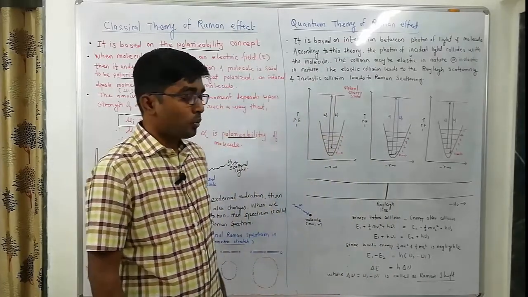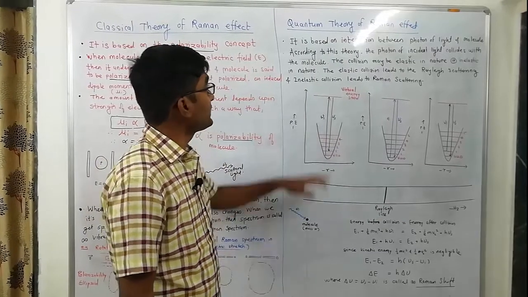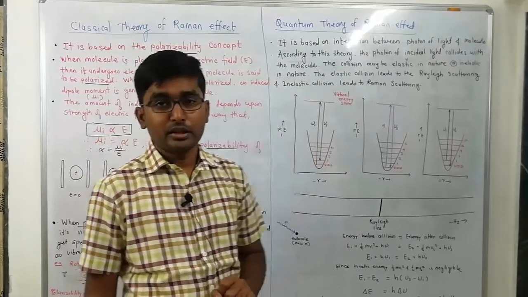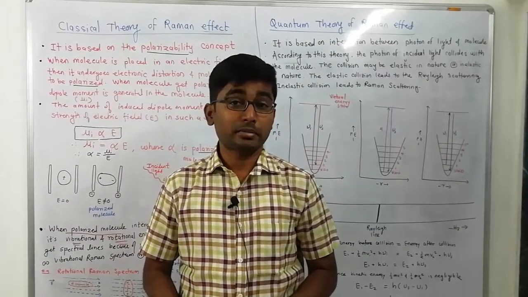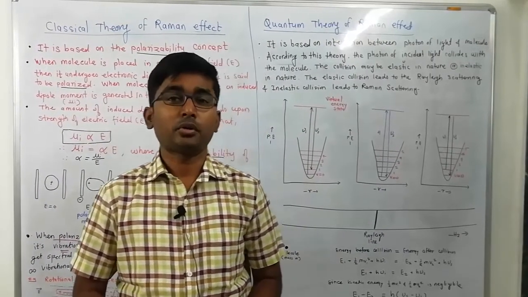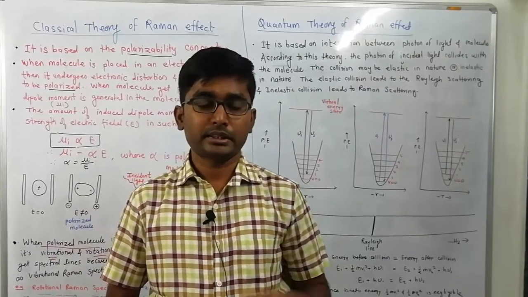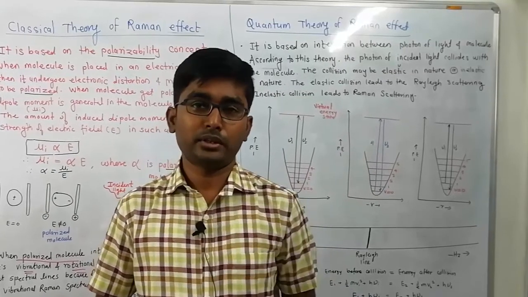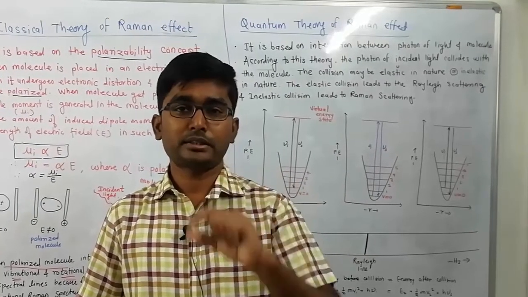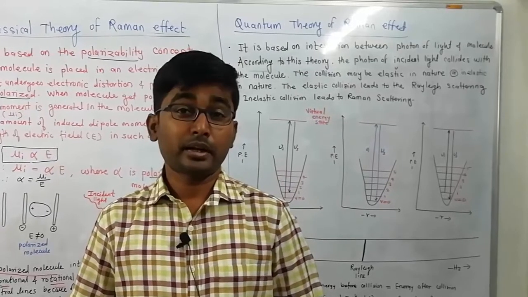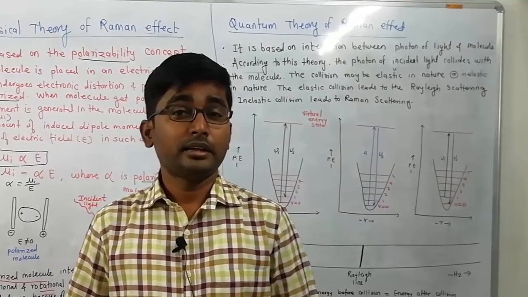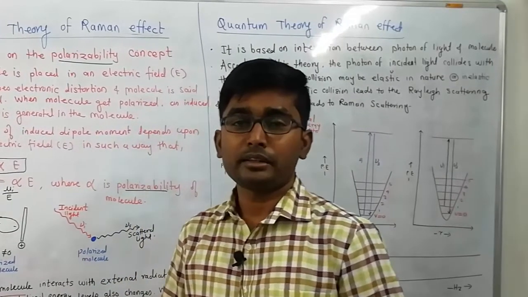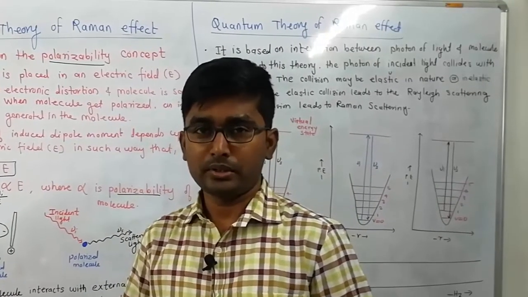Now let us move to the second theory, the quantum theory of the Raman effect. This quantum theory was proposed by Max Planck, who suggested that energy from a hot body is radiated in small discrete amounts, and these discrete energy packets are called quanta. Each packet is called a quantum, and if we consider the quantum of the visible region, then the quantum is known as the photon. Simple thing is that.